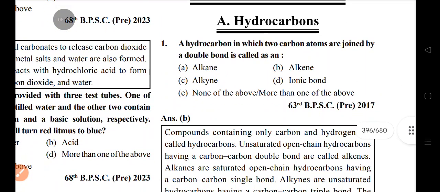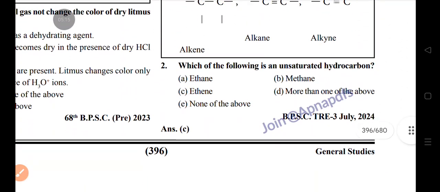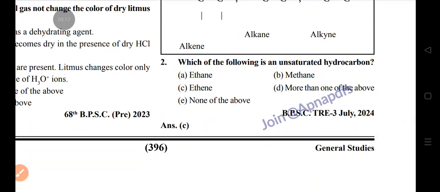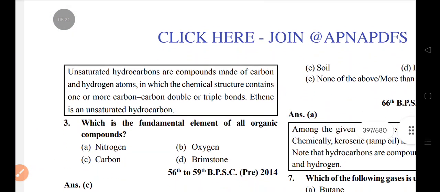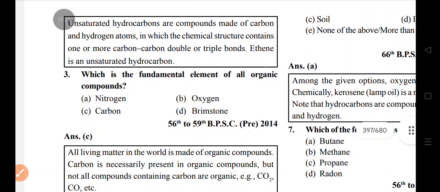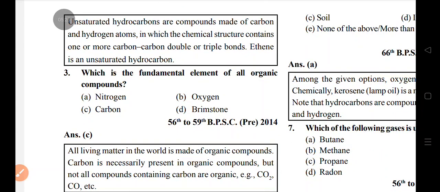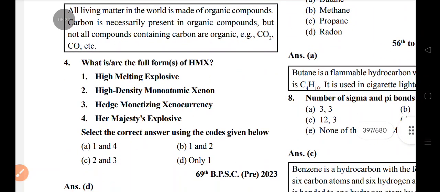Organic chemistry. A hydrocarbon in which two carbon atoms are joined by a double bond is an alkene, an unsaturated hydrocarbon, such as ethene. All organic compounds have carbon as the fundamental element. HMX is a high melting explosive.